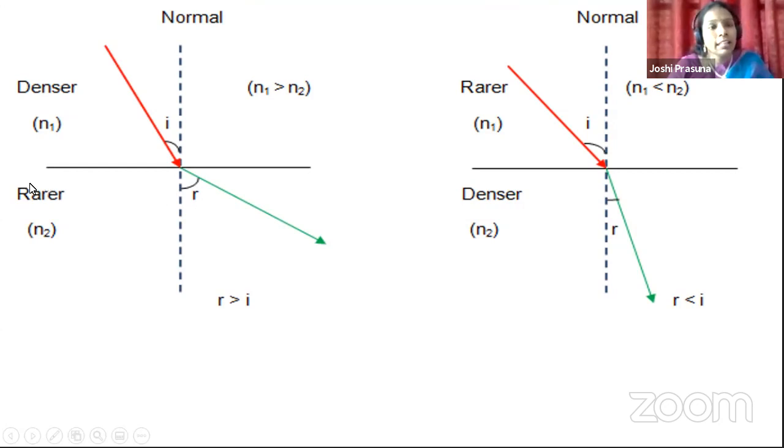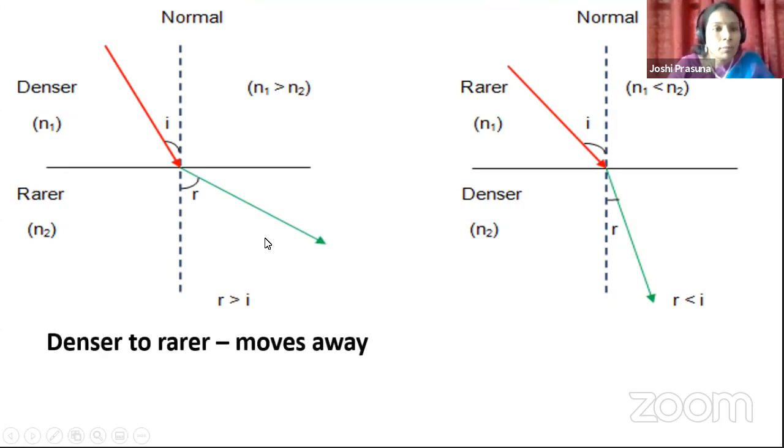Therefore, in the rarer medium, the refracted ray is moving away from the normal. So you remember the point, whenever a light ray travels from denser to rarer, the refracted ray moves away from the normal, where r is greater than i. Moves away means the angle of refraction increases. That is why r is greater than i.